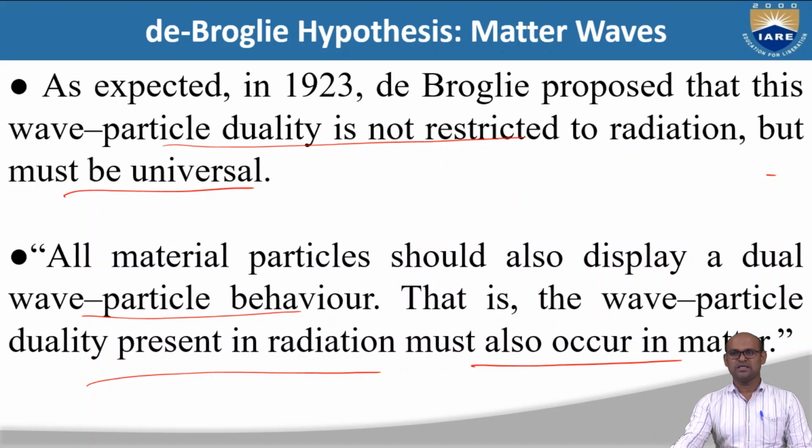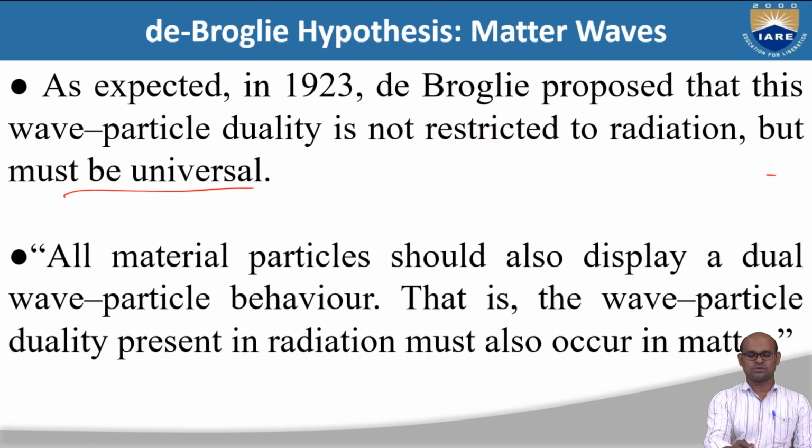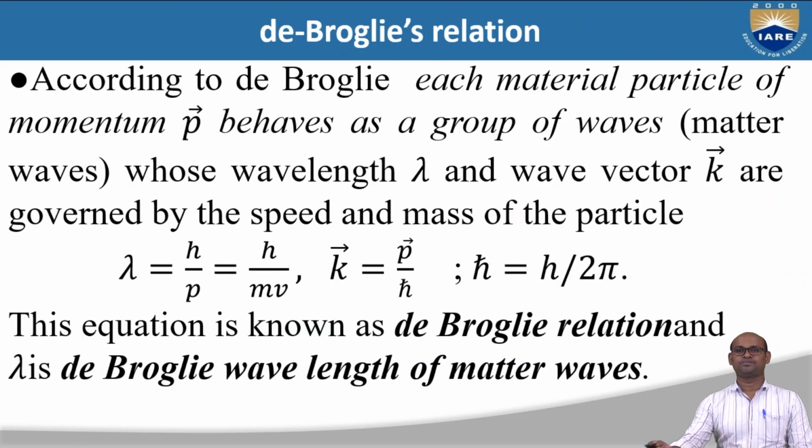So we are saying that light has wave nature, and this is used to explain interference, diffraction, and polarization. Light also has particle nature. This nature is used to explain the photoelectric effect and blackbody radiation. So light, which is radiation, has both natures. So then de Broglie proposed that similarly matter should also have this wave particle duality that is present in radiation. So that is what he proposed.